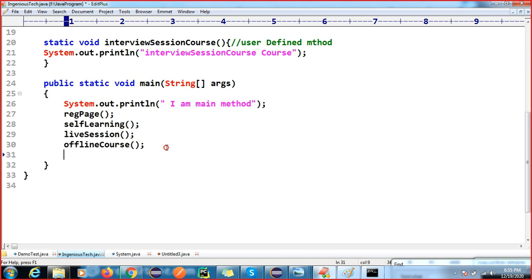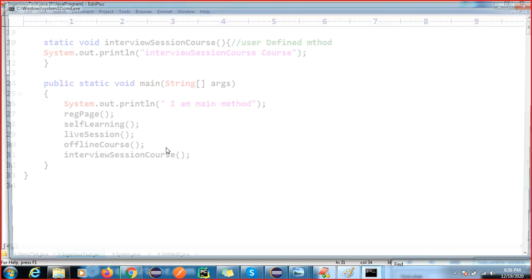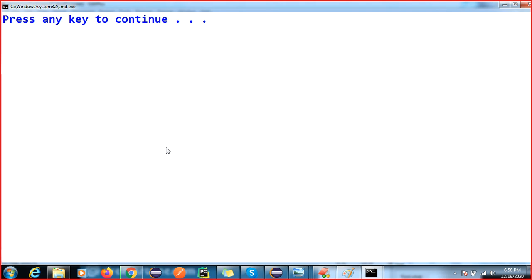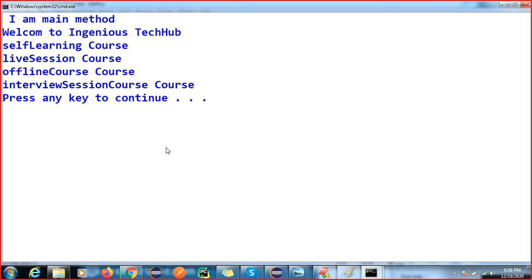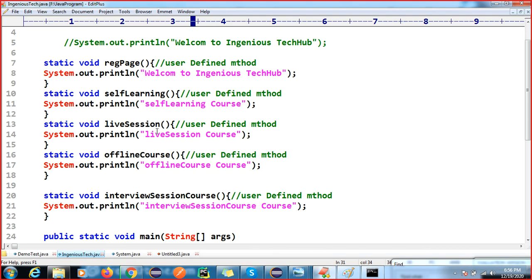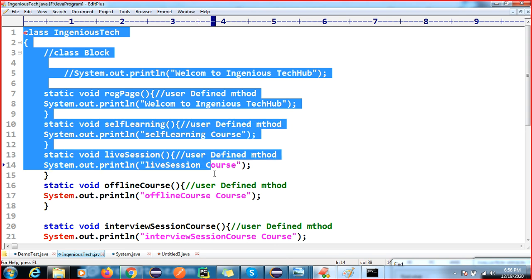Now I'm going to compile this code. I'm able to compile and execute. Now we can see: I am main method, welcome to Engineers Tech Up, self-learning course, live session course, offline course, interview session course. Now the question is how this code is working.